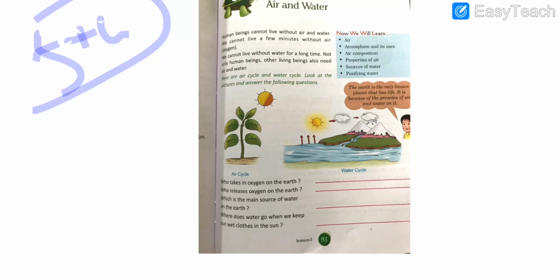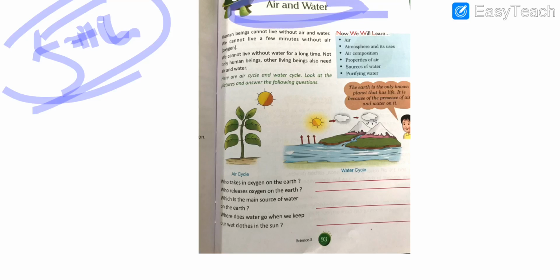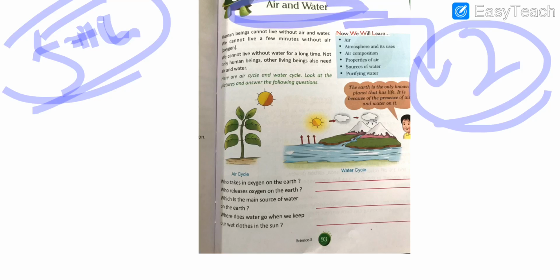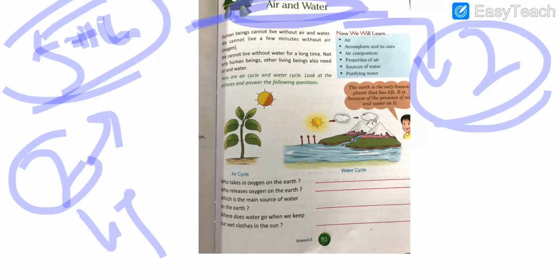This topic goes for the class 5th. And today we are going to start our next chapter, that is air and water. Students, this chapter is very much important because in this chapter we are going to read about the two most important natural resources, that is the air and the water. These are actually the two important natural resources due to which life is possible on this planet, that's Earth.